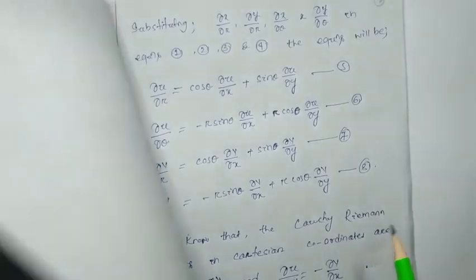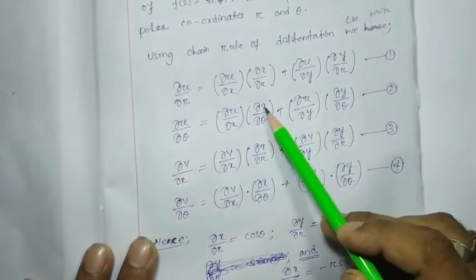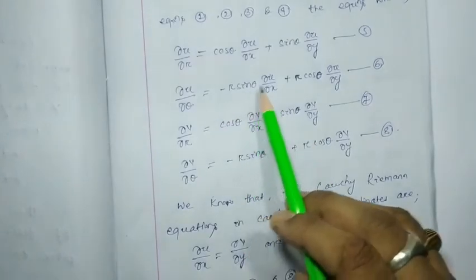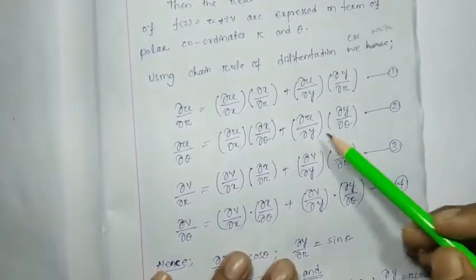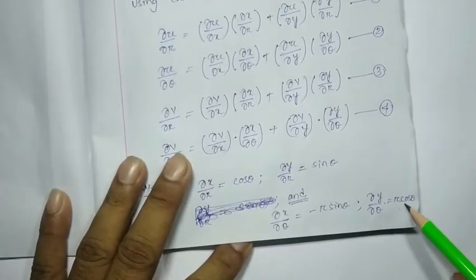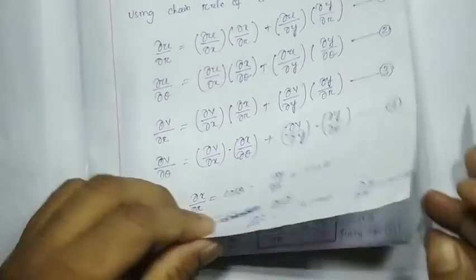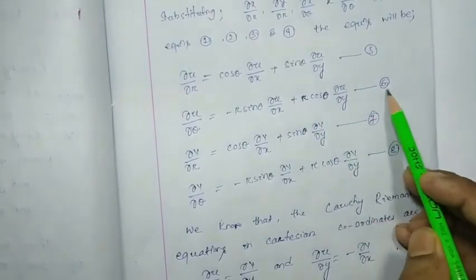Now come to equation number 2. Here you can find del u by del x into del x by del theta. Del x by del theta is nothing but minus r sin theta, so it will be minus r sin theta del u by del x. Next, it will be del u by del y into del y by del theta. Del y by del theta is nothing but r cos theta. So it will be written as r cos theta into del u by del y. Let this be equation number 6.